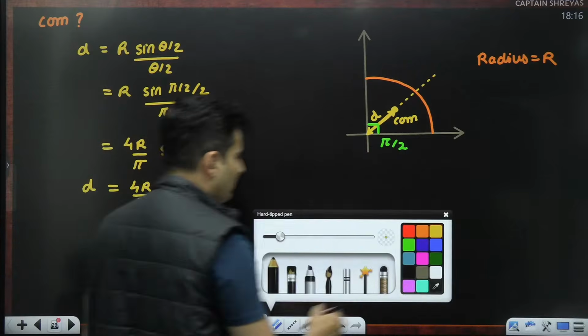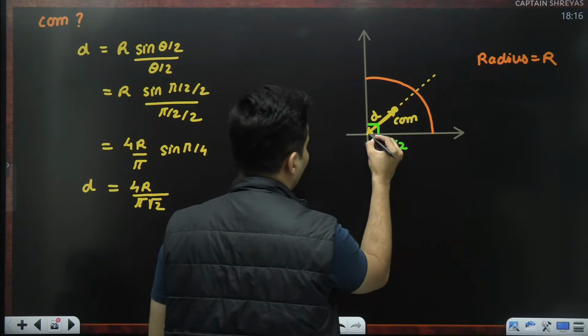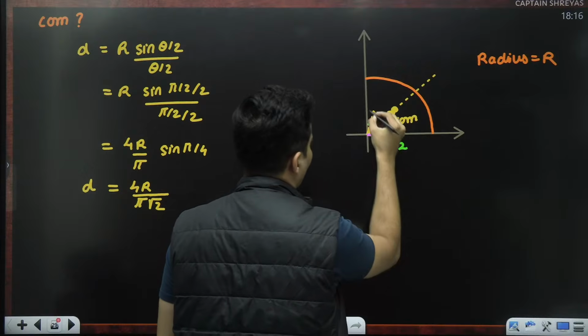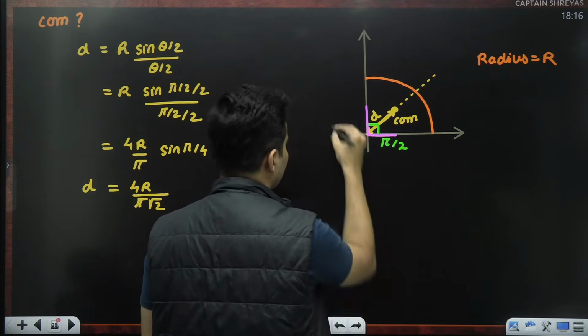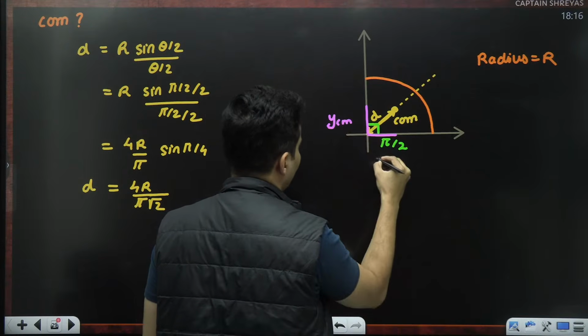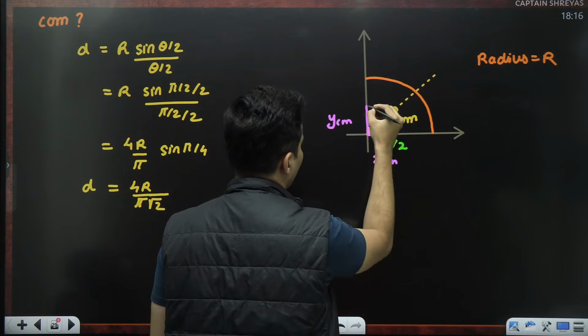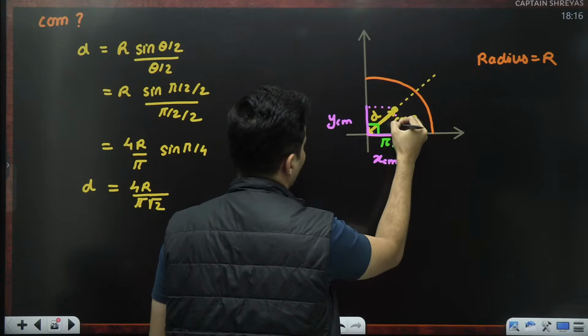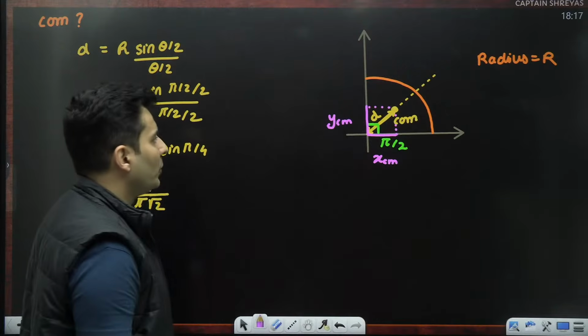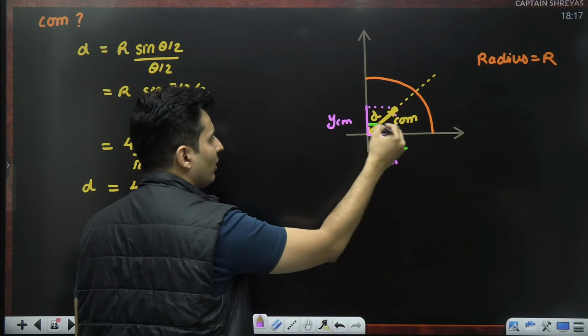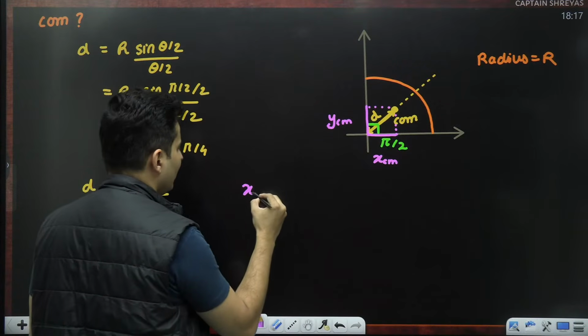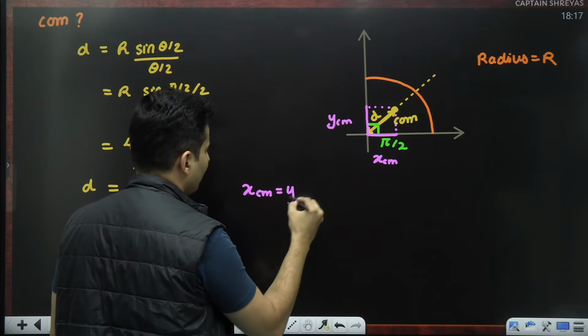But let's say by chance you are asked to find the x coordinate and the y coordinate of the center of mass. What will you do? These two coordinates will be equal, because it is at 45 degrees. So x cm will be y cm.